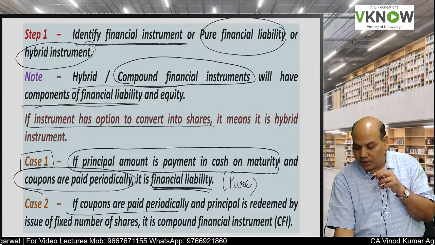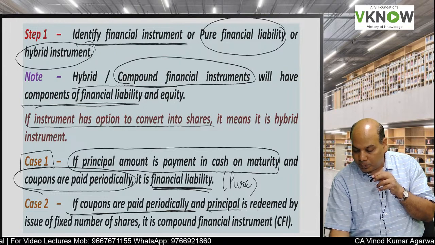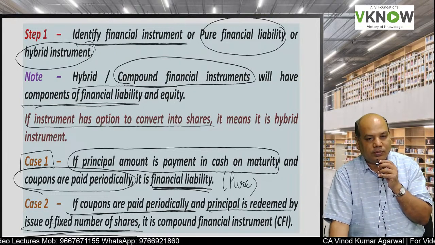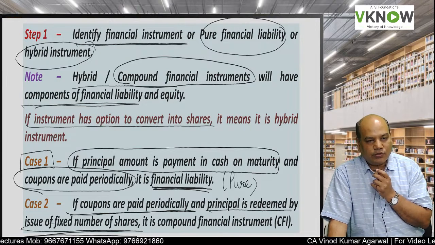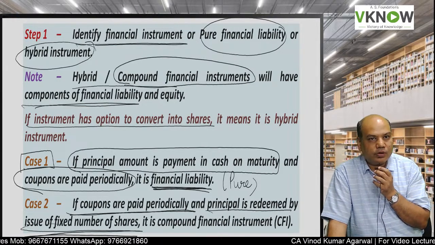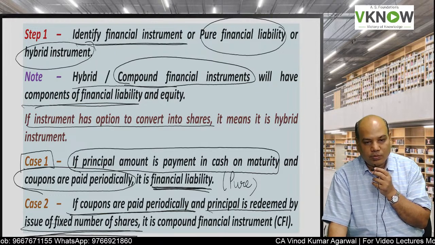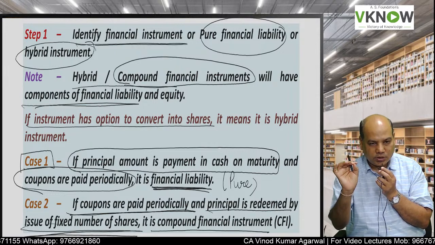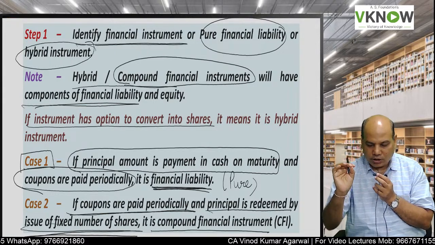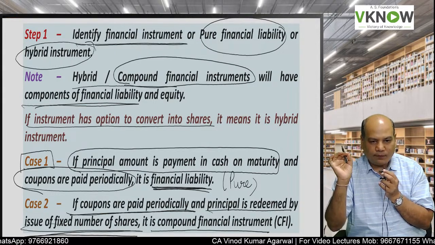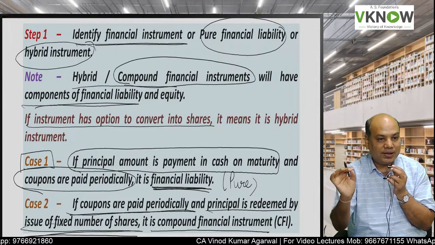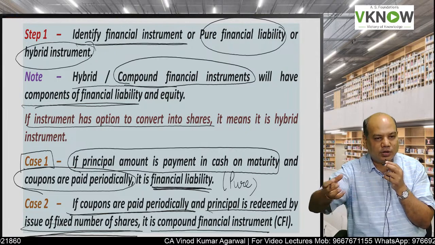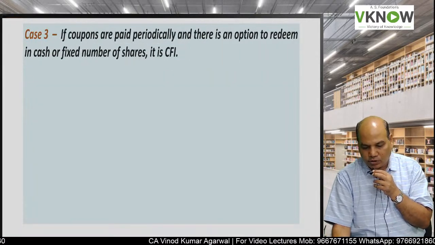If coupons are paid periodically and principal is redeemed by issue of a fixed number of equity shares, as we have studied today, a fixed number of equity shares means equity component, then the interest portion is liability and the redemption portion, which is in a fixed number of equity shares, is equity. Therefore, a combination of liability and equity is a compound financial instrument.